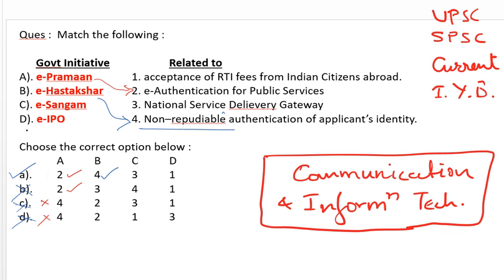Already we know that A is the proper one, but it should still be cross-checked. E-Sangam matches with National Service Delivery Gateway, that is the infrastructure. And lastly, EIPO shows acceptance of RTI. So this is our correct answer, but let's check out what is EIPO.